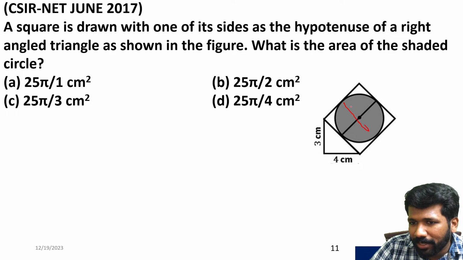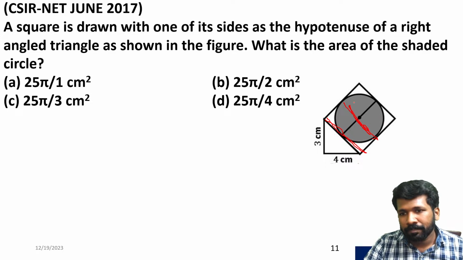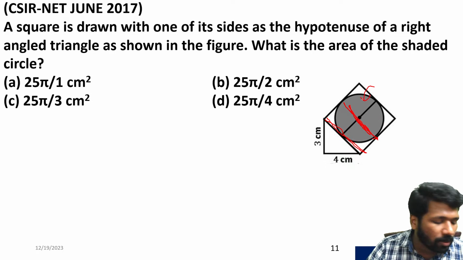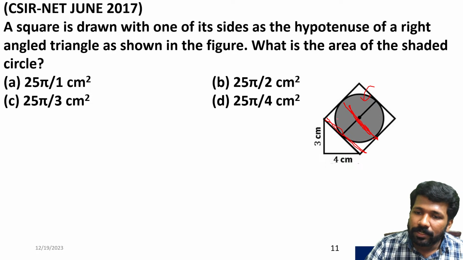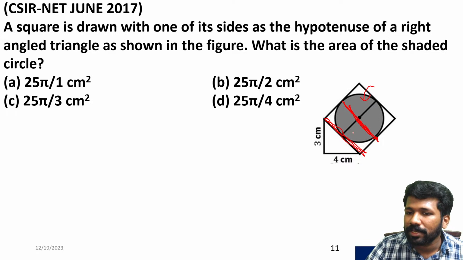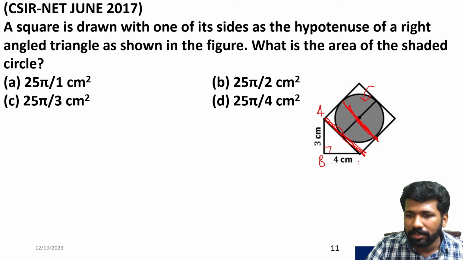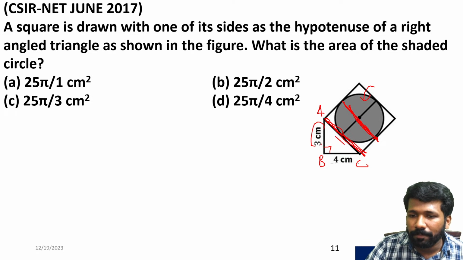This is the diameter. This diameter will be equal to the side length of the square. We can clearly see that, because this is the maximum possible circle inside the square, or the incircle of the square. So we need to find this side length. This side length of the square is equal to the hypotenuse of this right triangle. That is also clear. Now if I am calling it ABC, AC will be this length, that you can find using Pythagoras theorem.